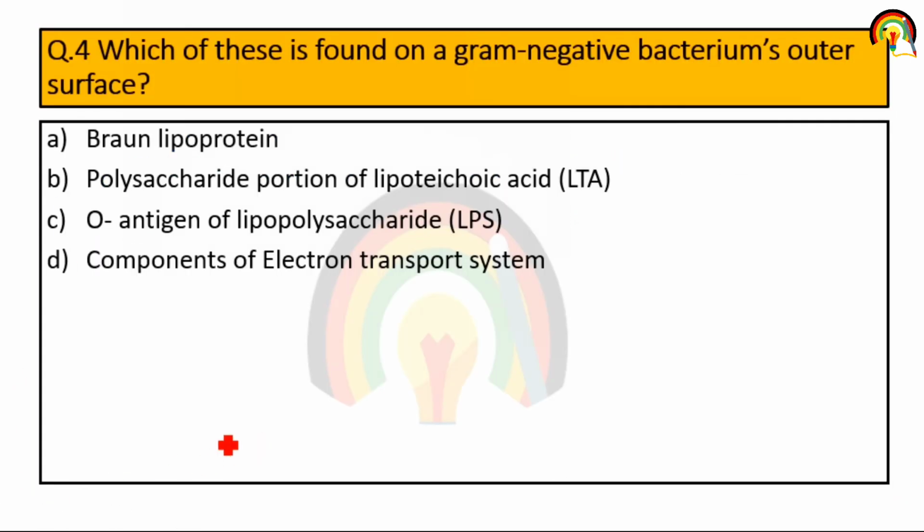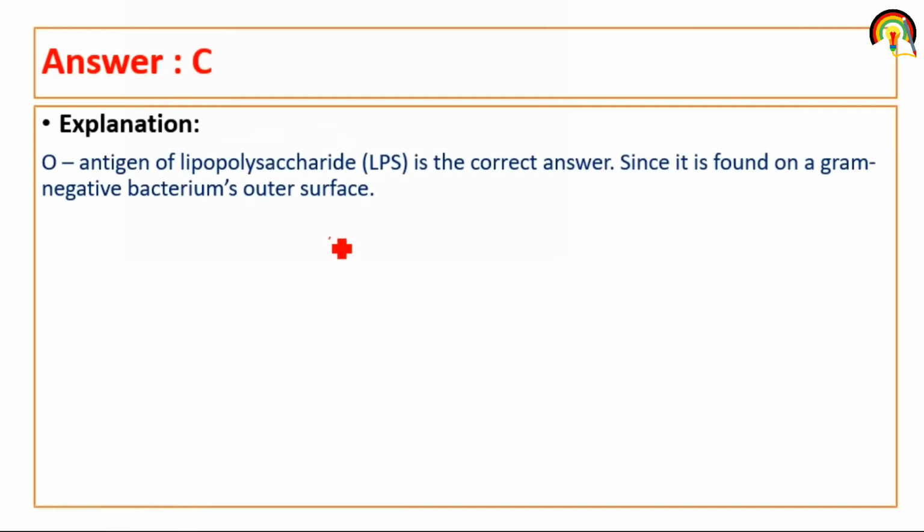Next one. Which of these is found on gram-negative bacterium outer surface? If I am telling you about gram-negative bacteria, lipopolysaccharide is present in higher amount as compared to peptidoglycan. The characteristic is that the O antigen is present.